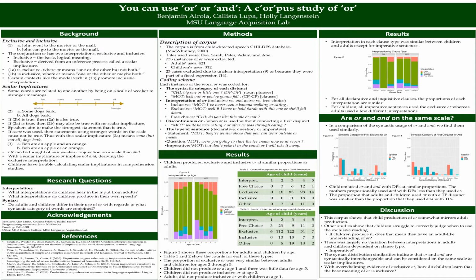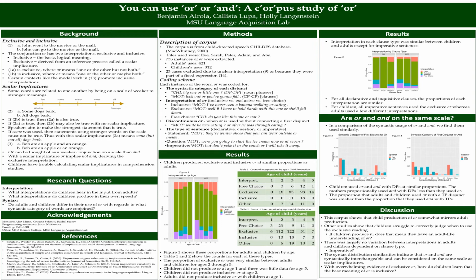Now, figures 3 and 4 showed the syntactic category of the first disjunct or conjunct in data we collected on "or" and "and" respectively. This is important because for "or" and "and" to be on the same scale in order to function as scalar implicatures, they must perform similar roles syntactically. We found this was largely true of our data, with two notable exceptions being much lower proportion of tense phrases with "or" compared to "and," as well as lower proportion of determiner phrases produced by mothers in sentences with "and" compared to "or." Our data shows that children's production is similar to that of adults.